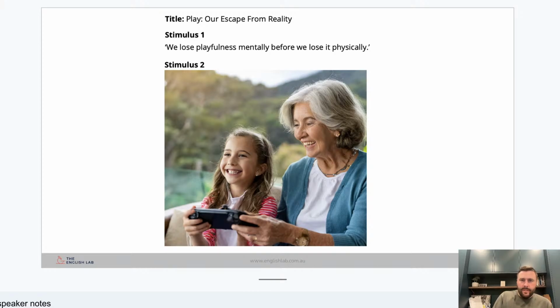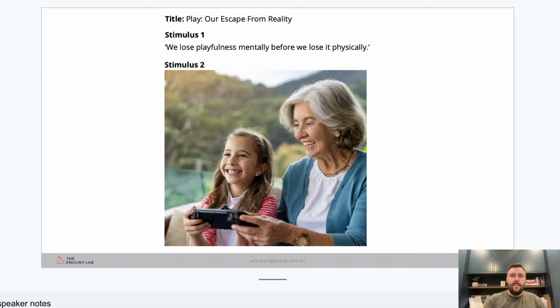Now, I'm just going to stay on play, because this is what I mean by running the stimulus through the title and how we can work with it. So for example, if we pretend this is the 2025 exam, right? We show up and we've done writing about play. That's our thing. We turn to section B and it's like, right, I have to write a piece that is 'Play, our escape from reality.' So that must be what my piece is about.